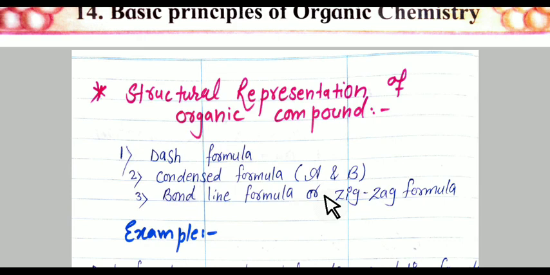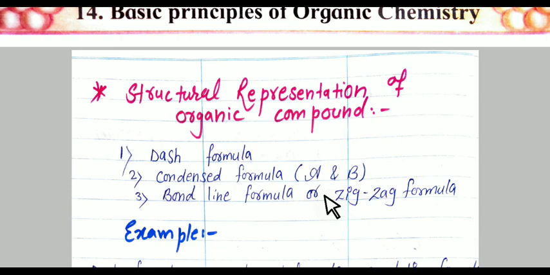In the bond line formula, the carbon-carbon bond is shown only in a zigzag manner, and the intersection of lines denotes a carbon atom bonded to an appropriate number of hydrogen atoms, means which satisfies the tetravalency of carbon. So in the bond line or zigzag formula, the lines represent carbon-carbon bonds and are drawn in a zigzag manner.